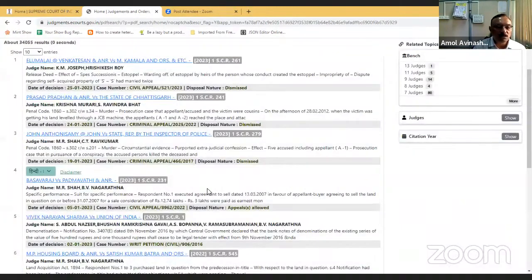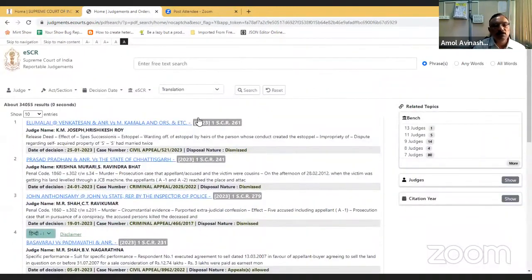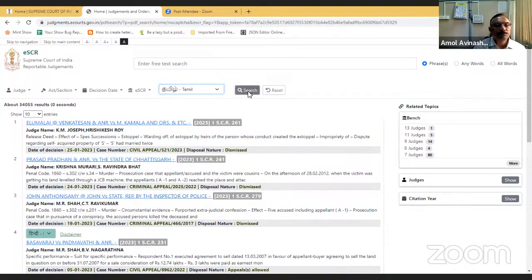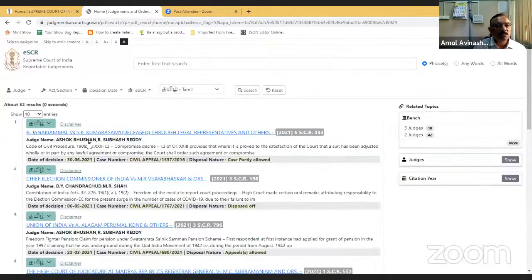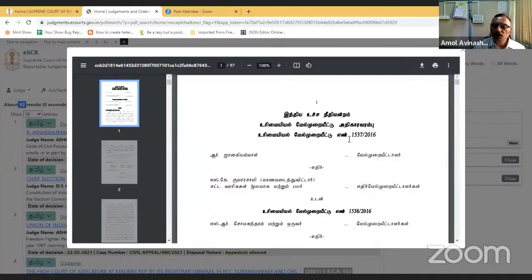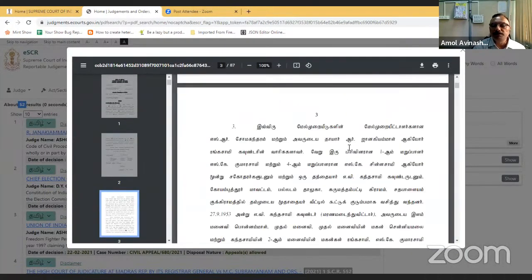Work on this is also going on, so sooner you'll get judgments in all the languages. Accordingly, here also if you select, say, Tamil, 52 judgments are available in the Tamil language. If you click on this, you'll get that judgment in Tamil.